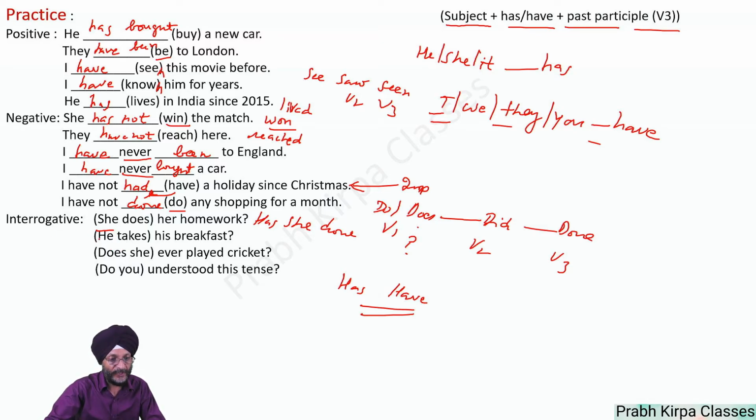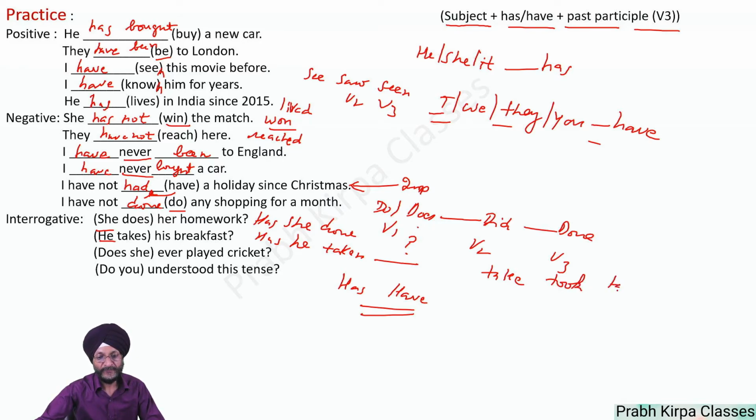In the case of he, the question will again start with has he. Take becomes take, took, taken. Has he taken his breakfast? Take, took, taken. It is the first form. It is the second form. Taken is the third form.